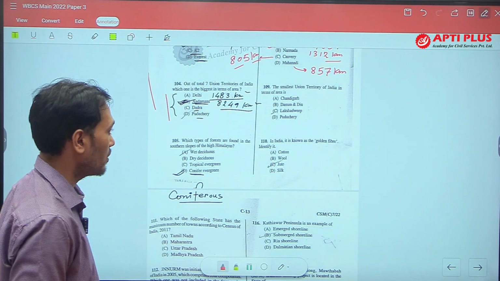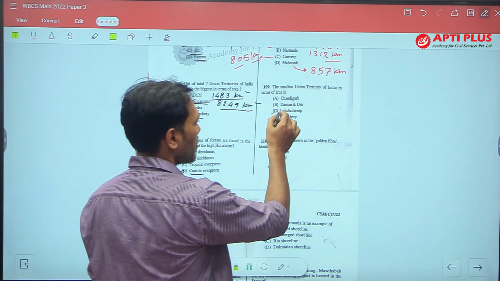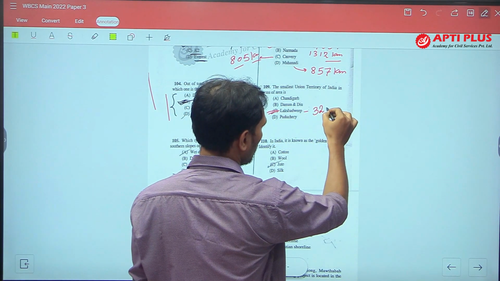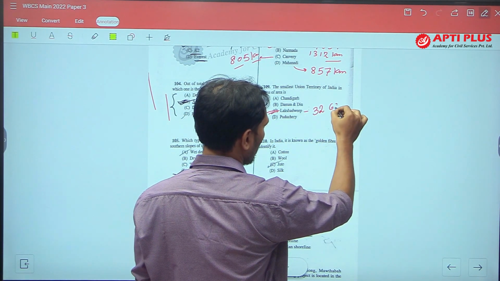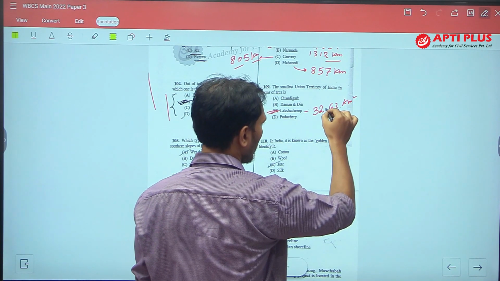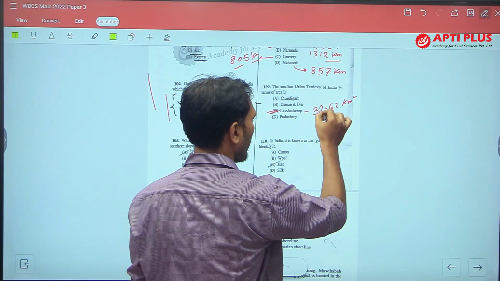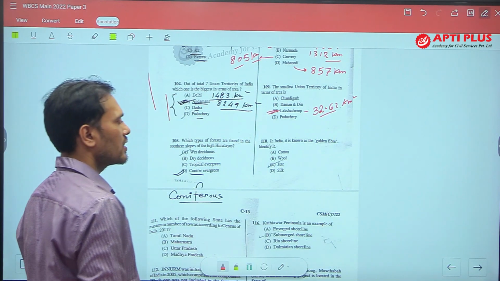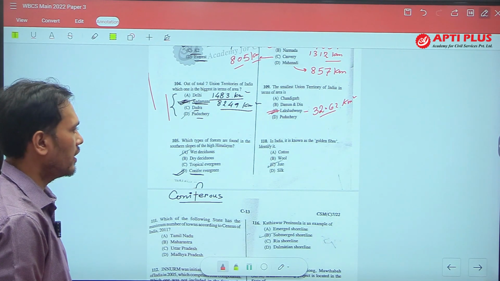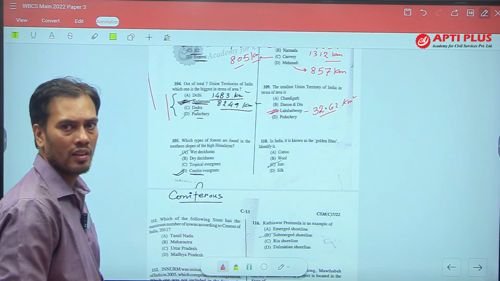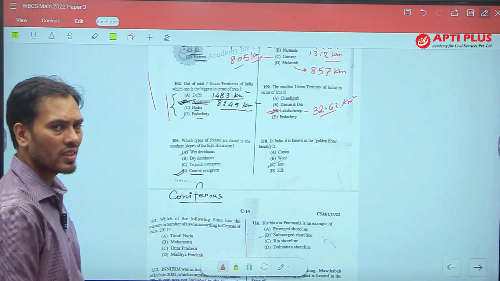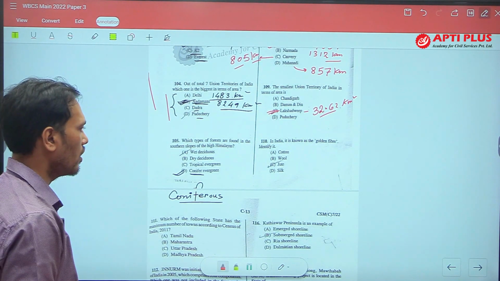I do not want to comment on it, but the answer is Lakshadweep. Lakshadweep has 32.62 square kilometer area, and it is the smallest union territory of India, located in Arabian Sea, having 36 islands, and all these islands are made up of coral.